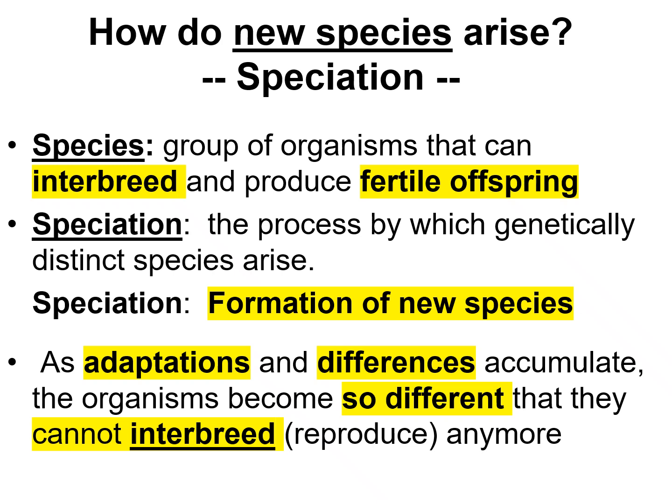All right, so first we need to define exactly what a species is, and that's a group of organisms that can interbreed and produce fertile offspring. So in other words, those offspring are able to give rise to more offspring and so on. They have to be able to reproduce and make babies that can then reproduce. And the process of creating a new distinct species is called speciation. The formation of a new species is titled speciation.